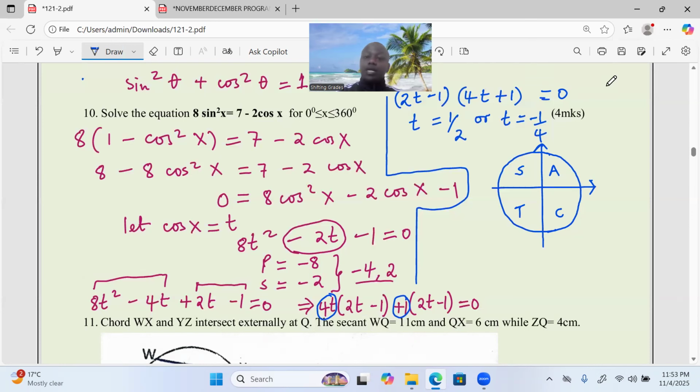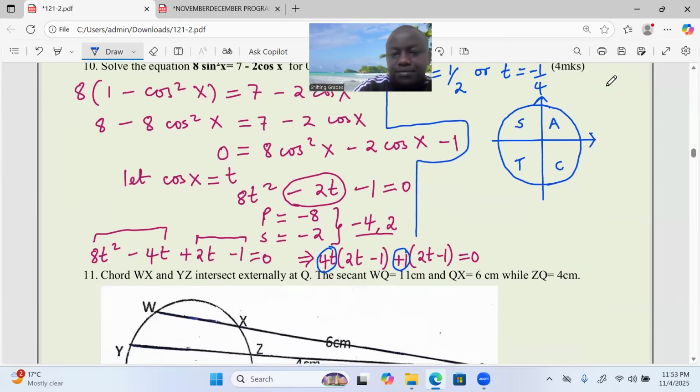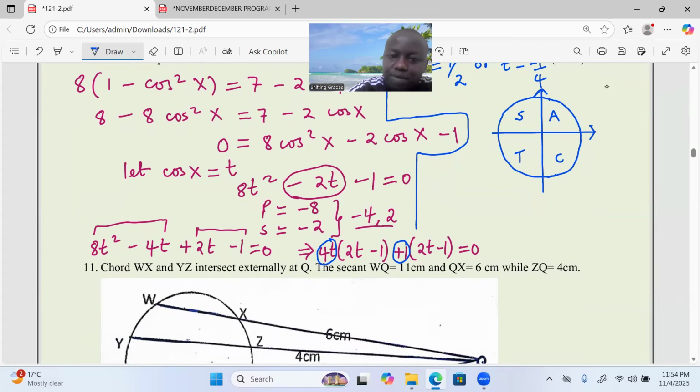Okay, now let's narrow down our question. With the first value of t, it means that the cosine of x equals half. This is a positive value. First, we need to get an angle. Let me call it theta, which is given by cos inverse of half. Shift cosine of half is giving us 60. So the acute angle is 60.